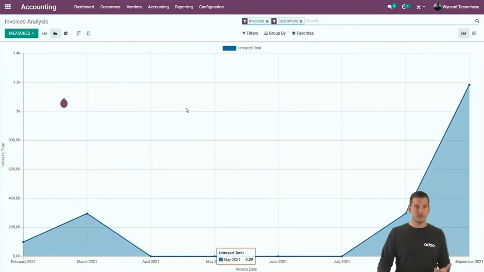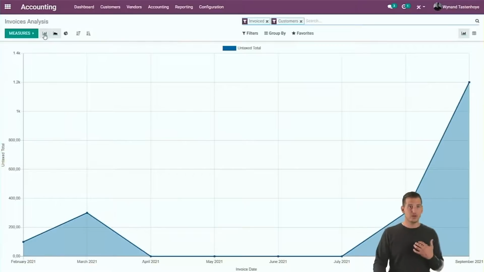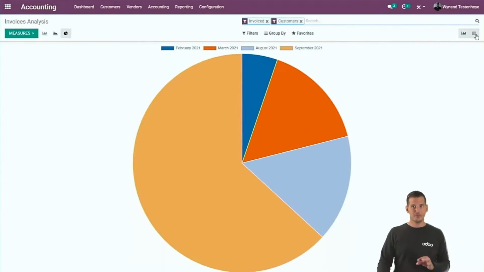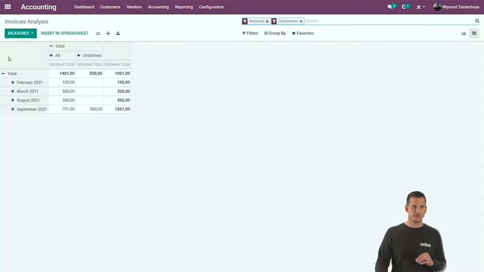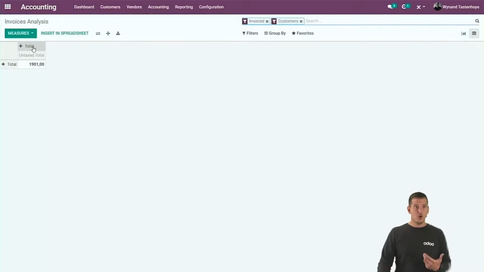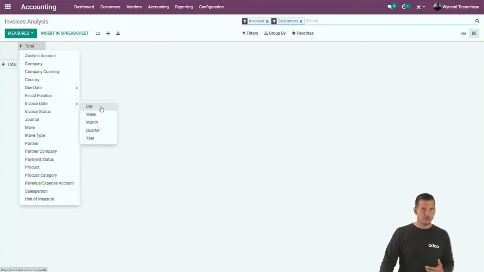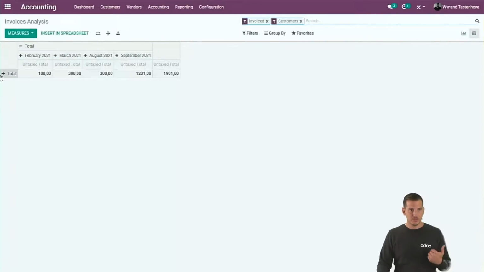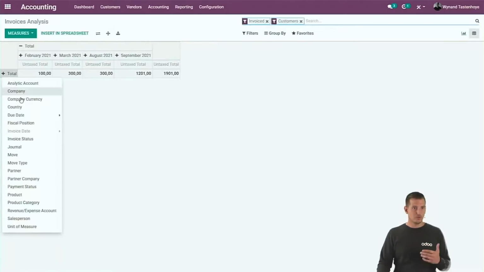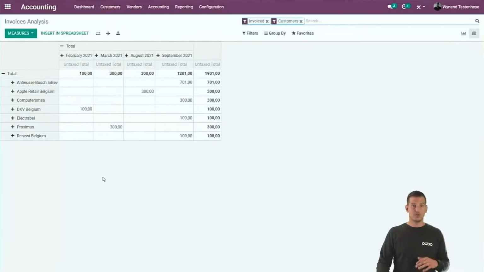Let's start with the invoicing analysis. If you open it, you will see all your different invoicing analysis in different charts. But my preferred is the pivot table. Thanks to the pivot table, well, you can, for example, open a report by month in order to see all your invoicing by month and open it, for example, per product. But you can easily change it and not do it per product, but per partner, for example, so that you have in a few clicks an overview of your invoicing per month per customer.